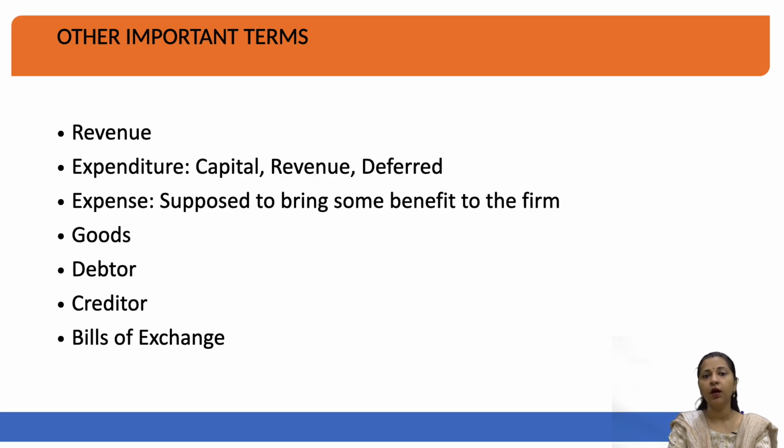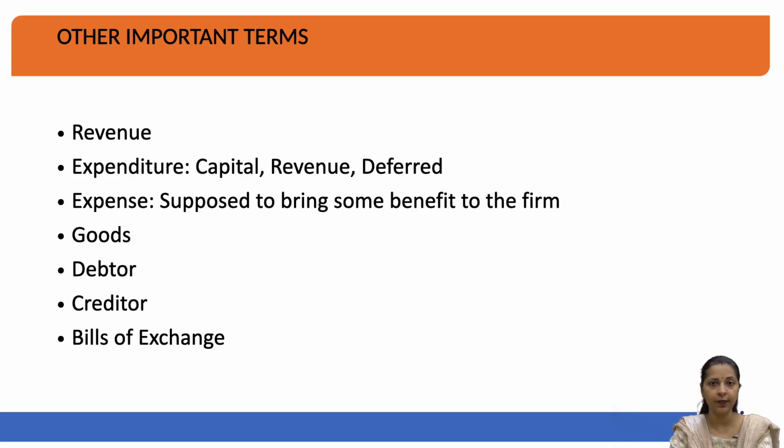Now, let us move to some other important terms in the business which are important to understand before we go to concepts and conventions of accounts. There are certain important terms as jargon, and we should know the meaning of these terms. For example, the first one here is called revenue. Going back to the previous example of a cash sale, where the cash sale was for 90,000 rupees, that cash sale was an example of a revenue generated. So, the revenue is basically the total sales value for a company for the goods it is selling. That is called sales revenue.